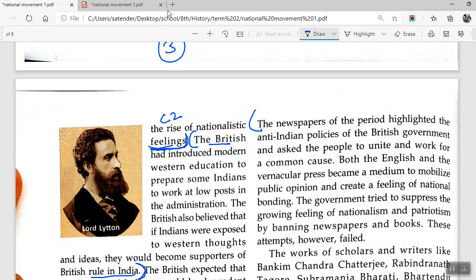The newspapers of that period highlighted the anti-Indian policies of the British government and asked people to unite and work for the common cause. Both English and vernacular press became a medium to mobilize public opinion and create a feeling of national bonding. So that is part of the answer, which is role of press.